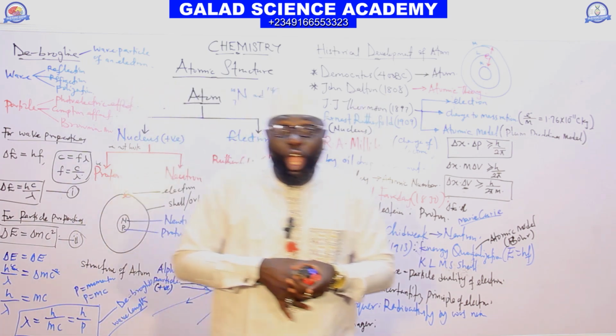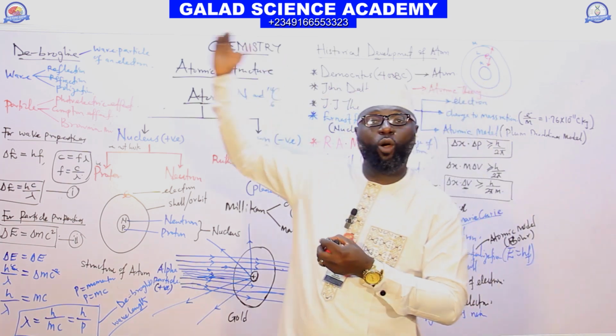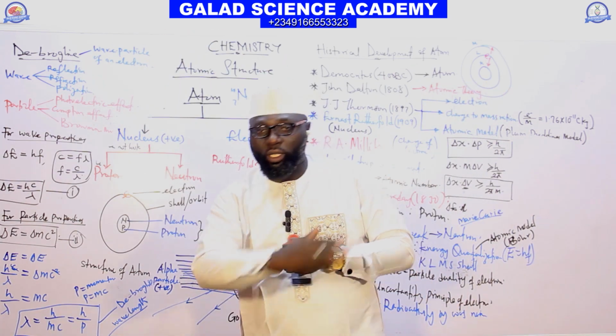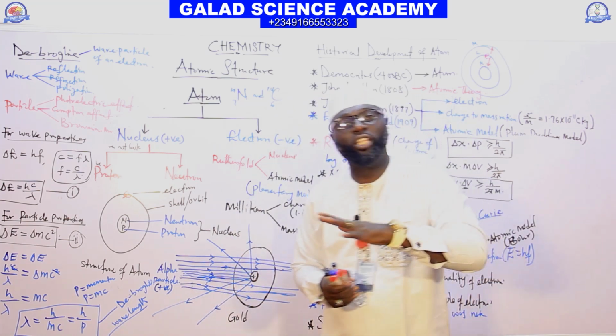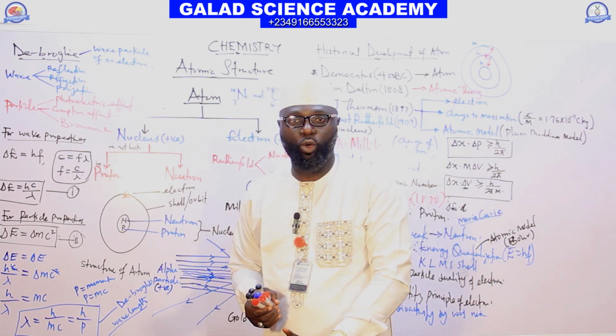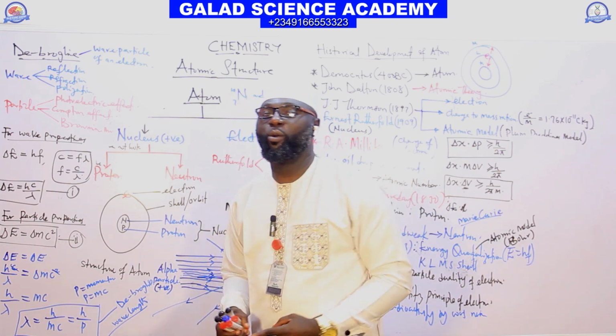Therefore, the atomic theory by Dalton, that the atom is the smallest particle, does not hold. The atom is not the smallest particle because inside it we also have three subatomic particles.